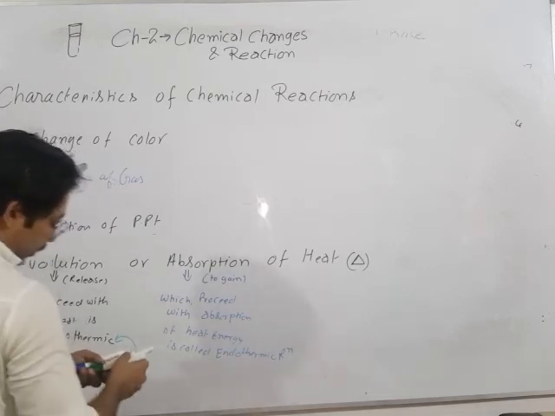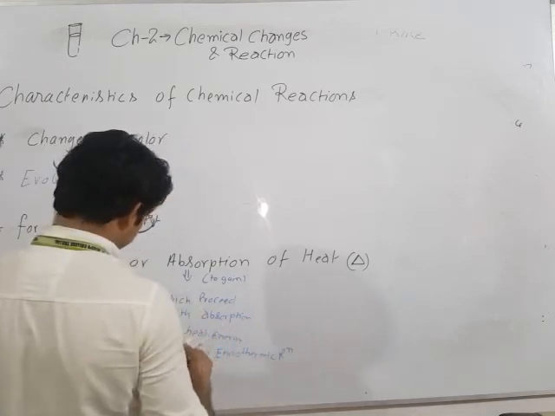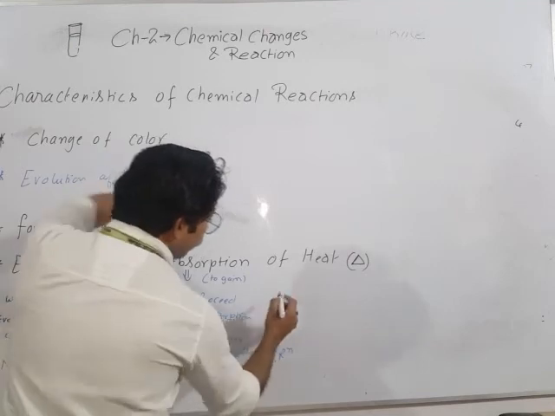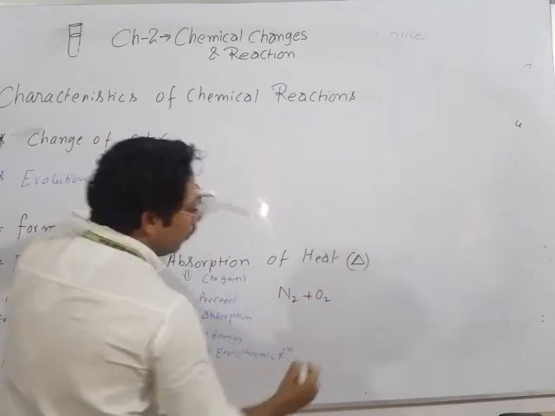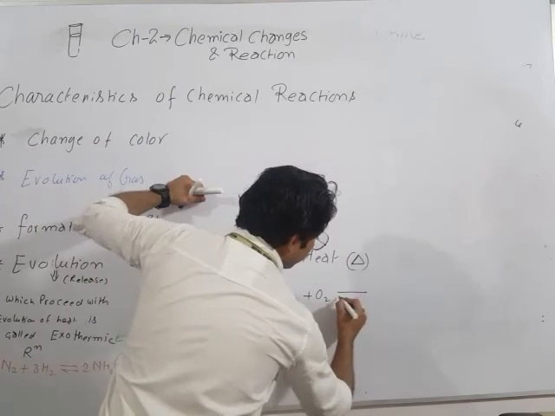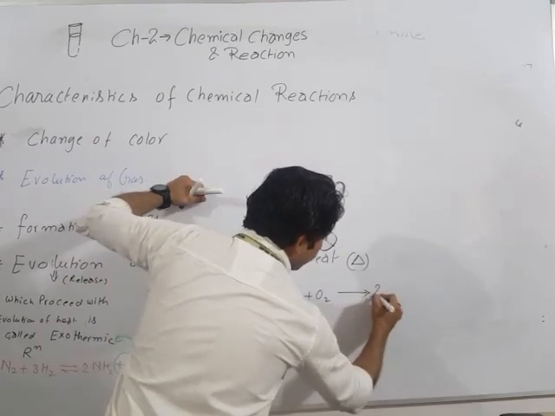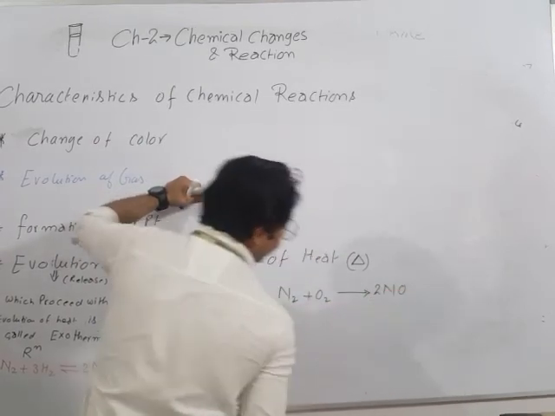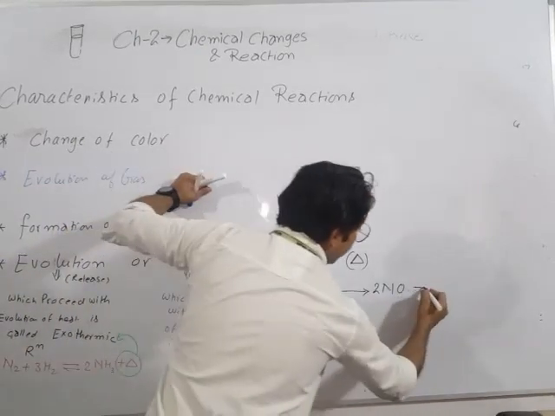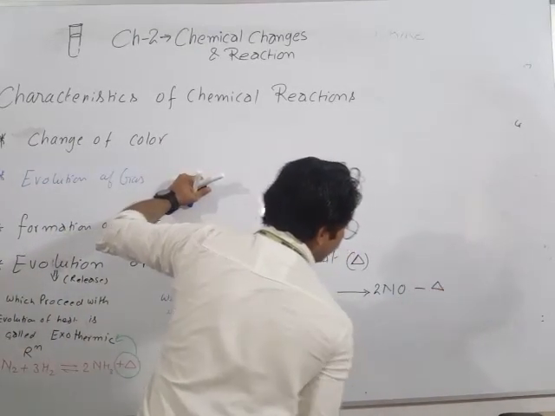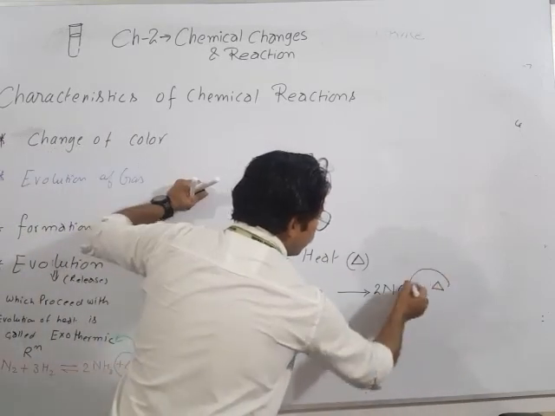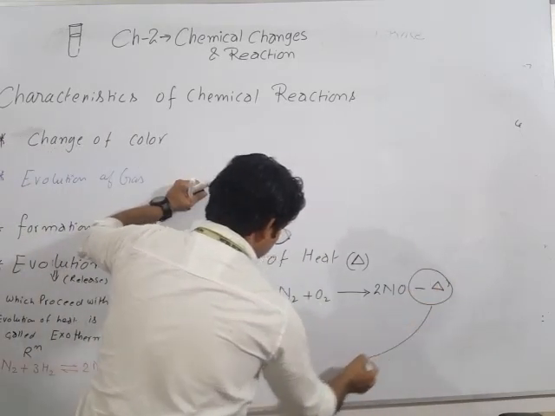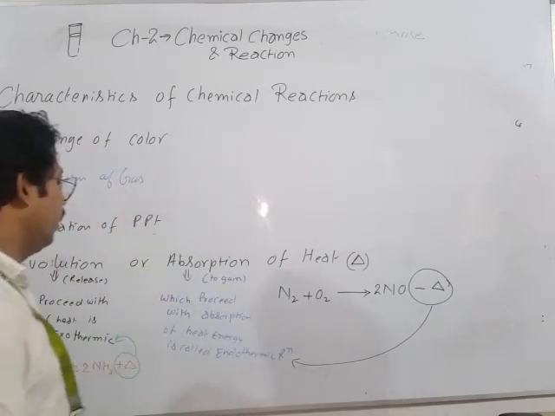Next one here, N2 plus O2 gives 2NO nitric oxide, and here minus delta. Okay, clear? This minus delta indicates what?